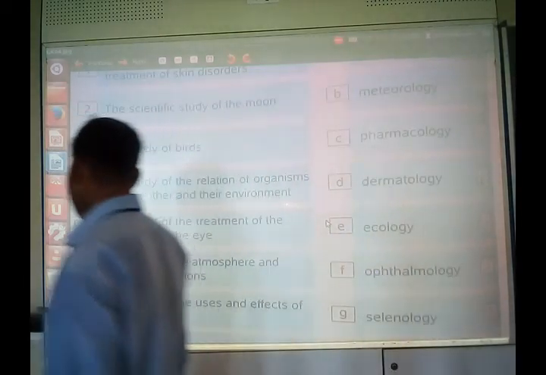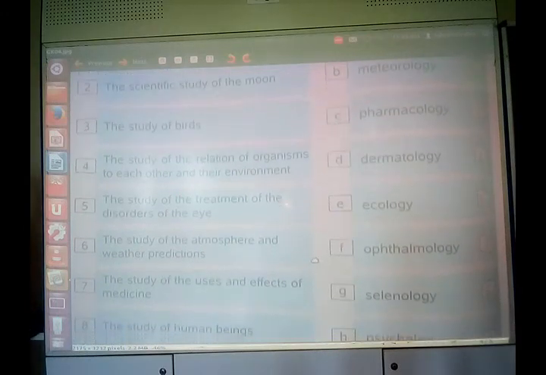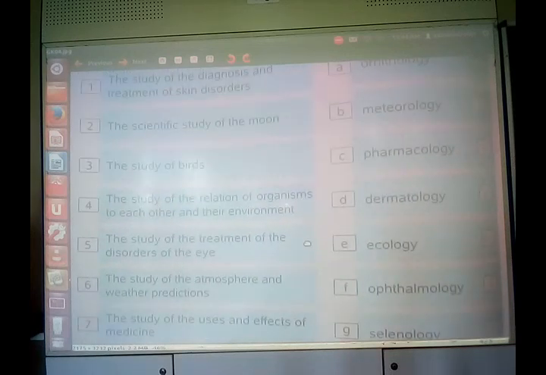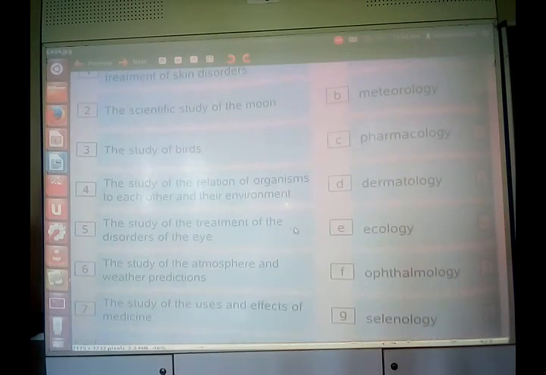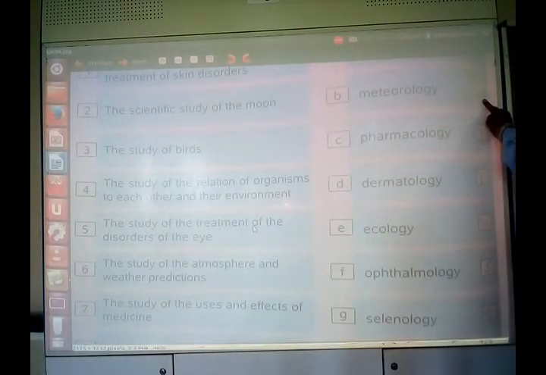Now another question, the study of the atmosphere and weather predictions. Everybody knows about this one. The study of the atmosphere and weather prediction is meteorology. Here it is, meteorology.